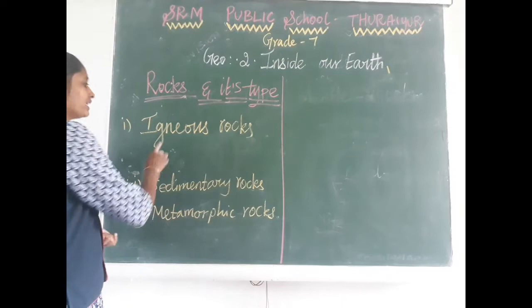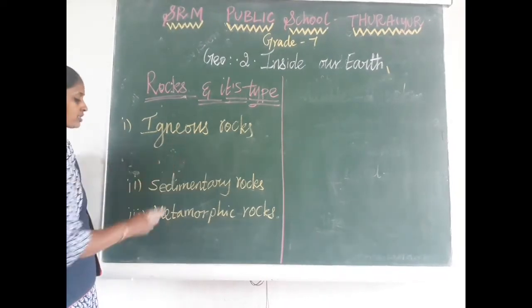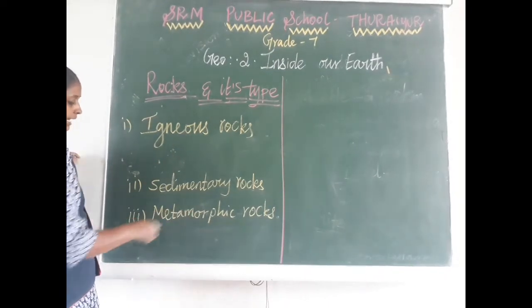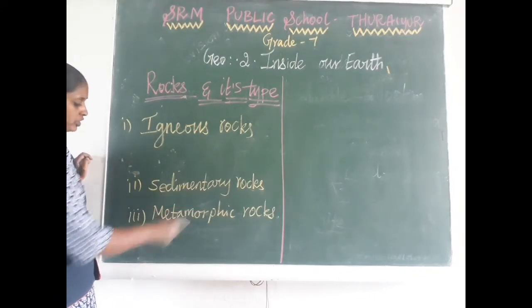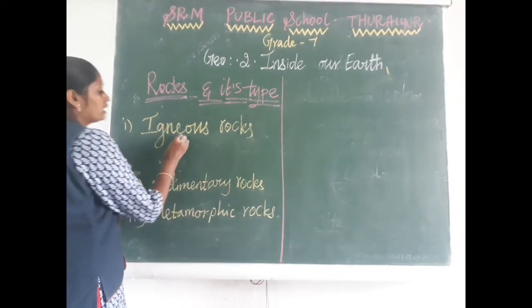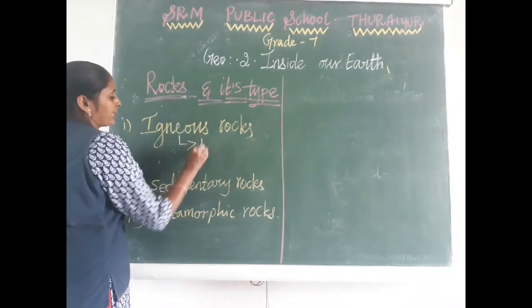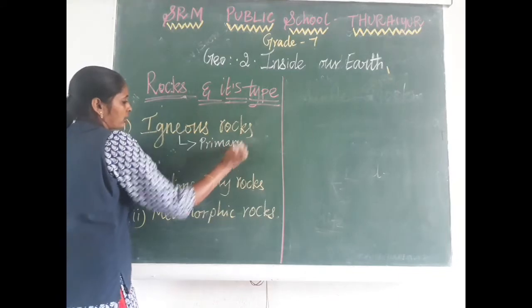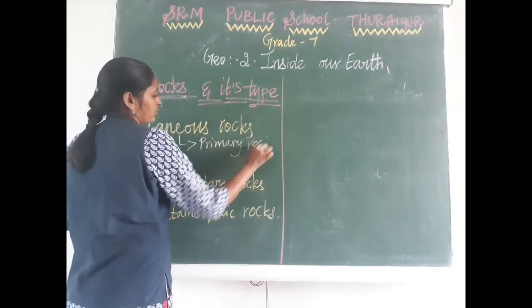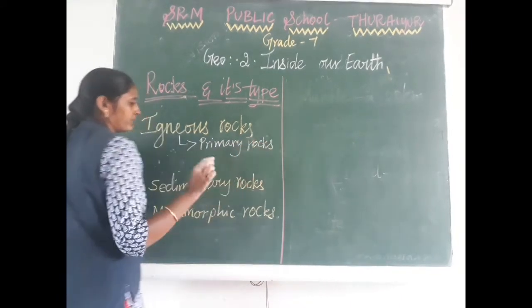One is igneous rock, another is sedimentary rock, and the third is metamorphic rock. Igneous rock is called primary rock. Why is it called primary rock? Because this rock was formed very first.